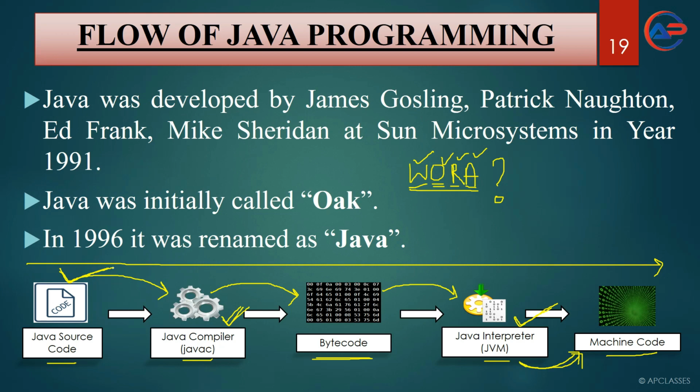We are not bound to execute it on a single operating system or a specific operating system. So it is said that Java is a WORA language, a write once and run anywhere language.